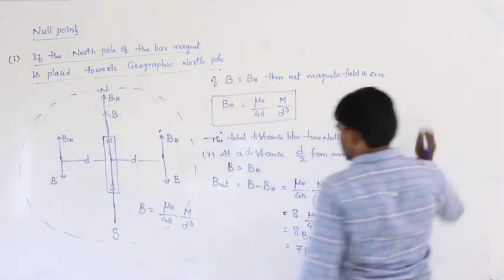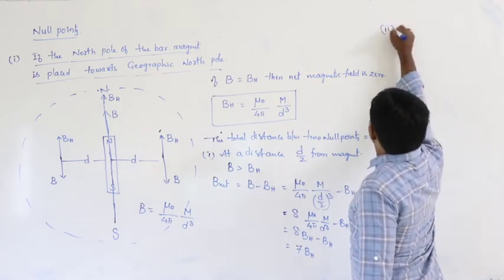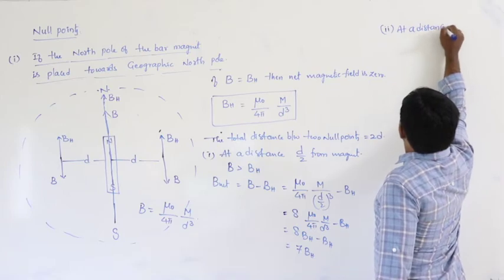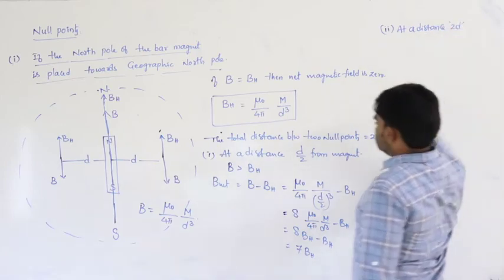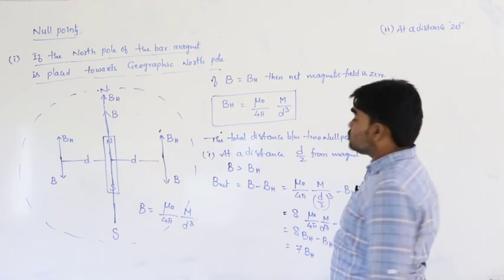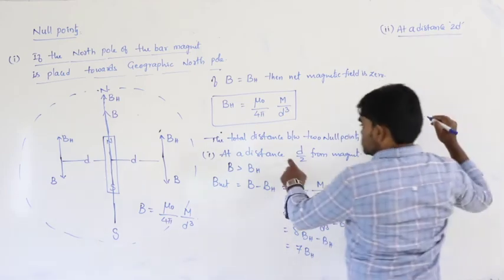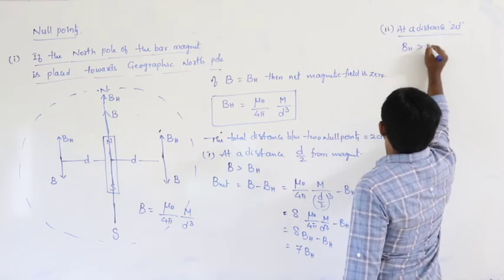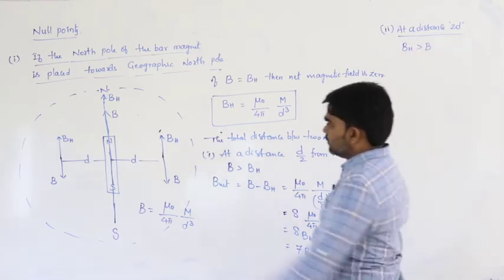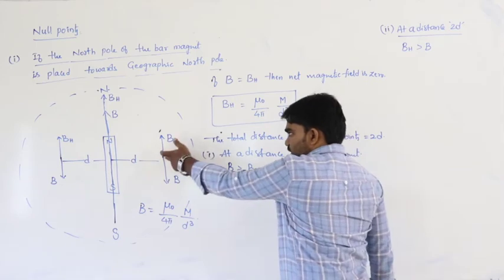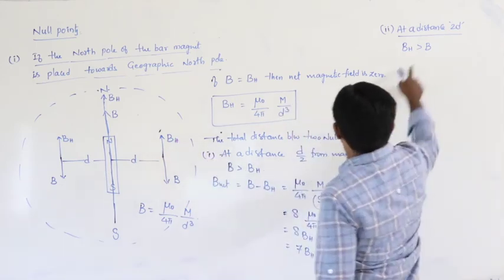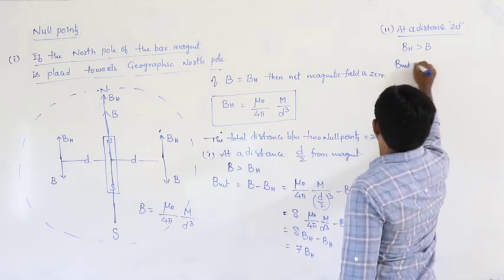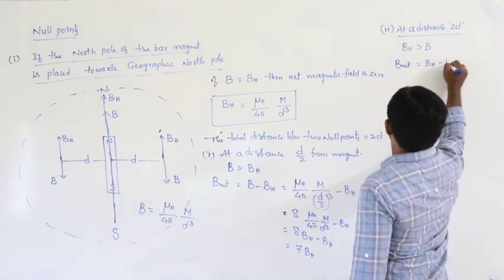Now, the second situation: at a distance 2d from the magnet. At a distance 2d, BH must be greater than B. At distance 2d, that means we are moving away from the magnet, so definitely the magnetic field decreases. So, B net is equal to BH minus B.